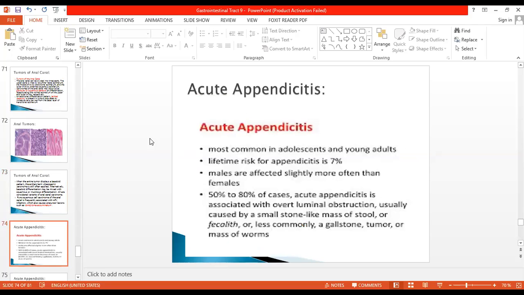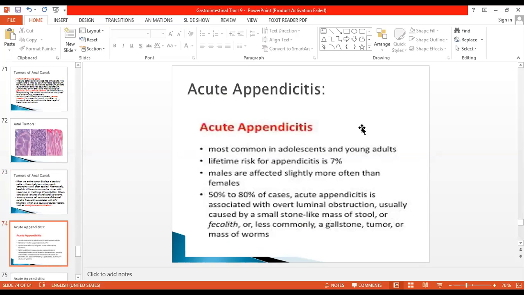Next is the appendix. The appendix is a surgical emergency because the patient can present with acute appendicitis. You must have seen in your surgical wards that acute appendicitis is mostly seen in young adults and adolescents. The lifetime risk of developing acute appendicitis is 7%. Males are more commonly affected than females.